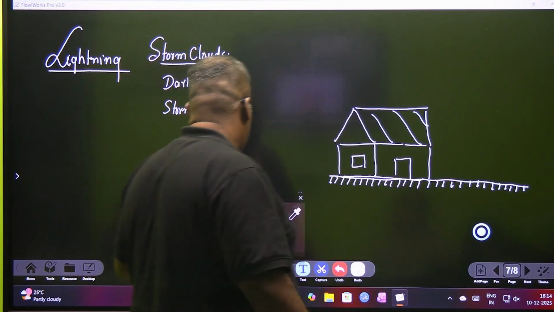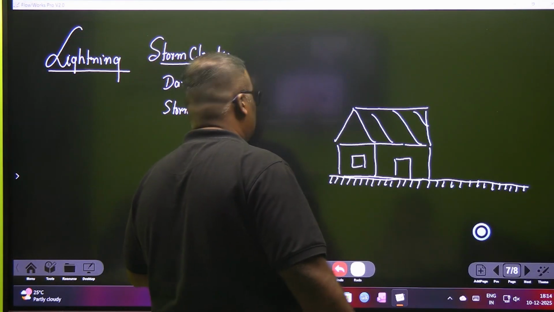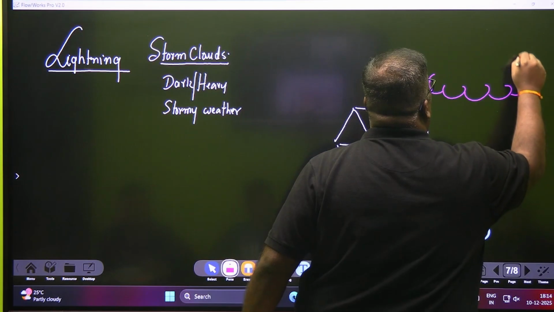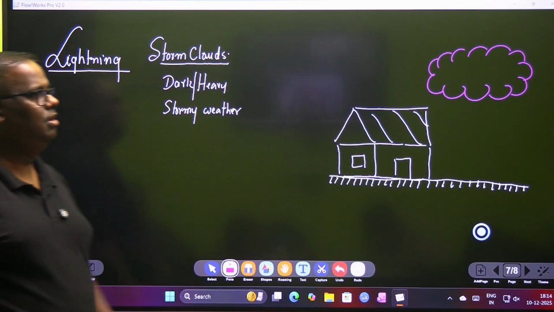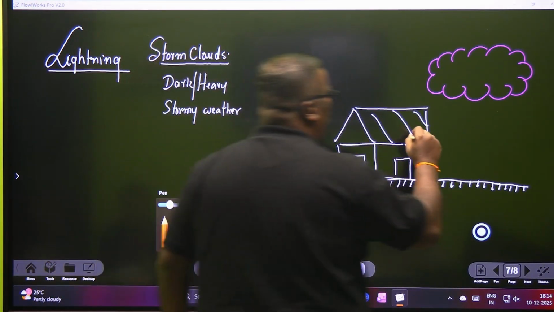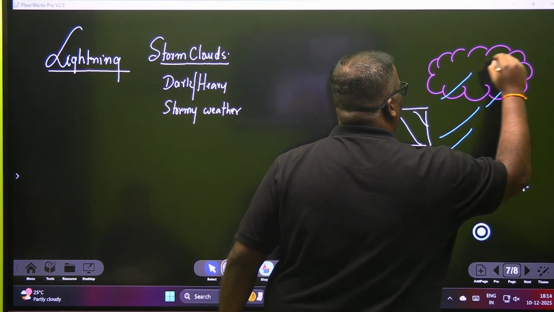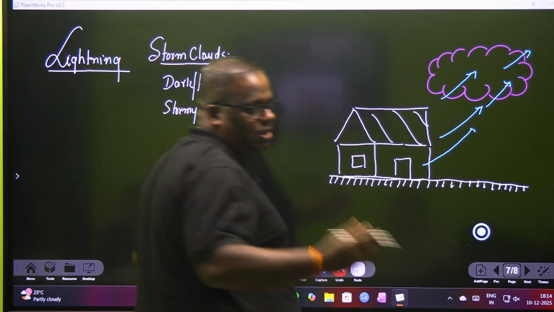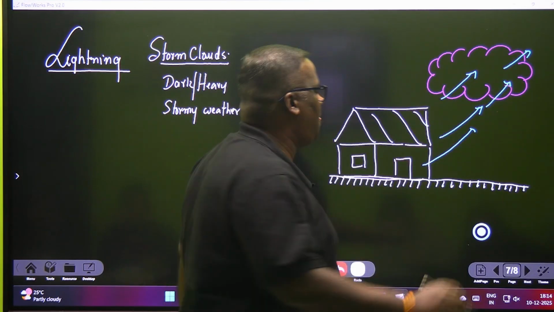So storm clouds, I can't show dark cloud, ब्लैक तो दिखेगा नहीं ब्लैक में, सो वायलेट से दिखाते हैं. So these are my storm clouds which have come and they are now deposited. They are very heavy, they carry a lot of moisture. And during the process when the storm clouds come, there will be a lot of wind also which is blowing. हवा बह रही है. The winds blow and carry the water droplets which are very heavy. The water droplets brush against the storm clouds. Okay, तो यहाँ पे क्या होता है?